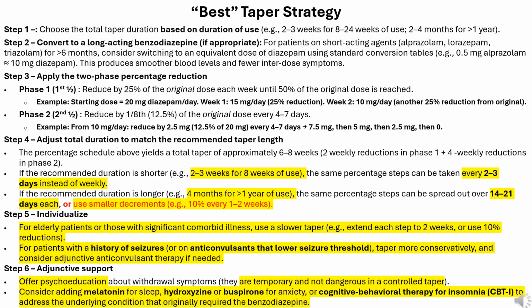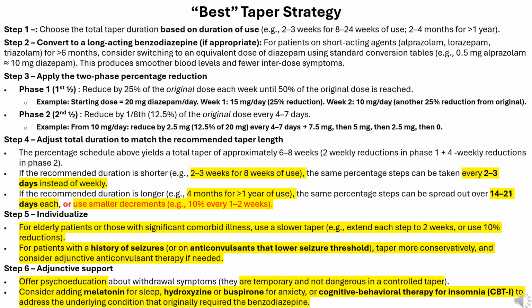Step 3. Apply the two-phase percentage reduction. Phase 1, first half of the taper. Reduce by 25% of the original dose each week until 50% of the original dose is reached. Example, starting dose equals 20 mg diazepam/day. Week 1, 15 mg/day, 25% reduction. Week 2, 10 mg/day, another 25% reduction from original.